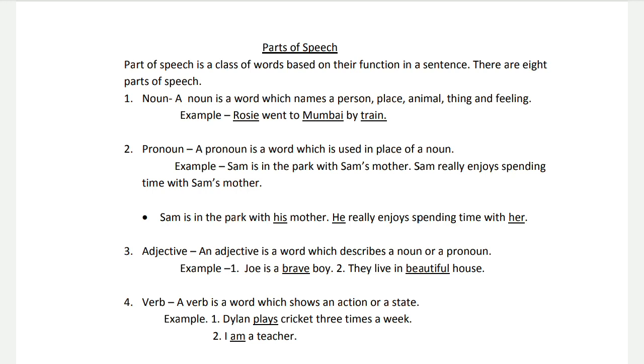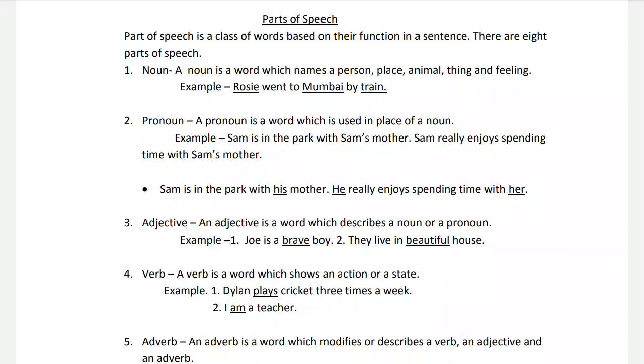It's the name of a person. The second noun is Mumbai. It's the name of a place. The next noun is train. Train is the name given to a thing. And of course, noun can also be animals like dogs, cats, or it could be a feeling such as love or anger, etc. So, those are all nouns.